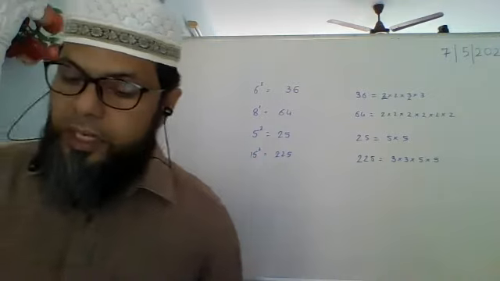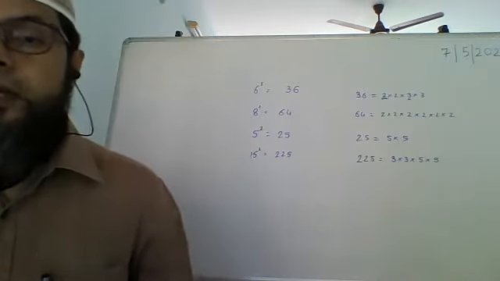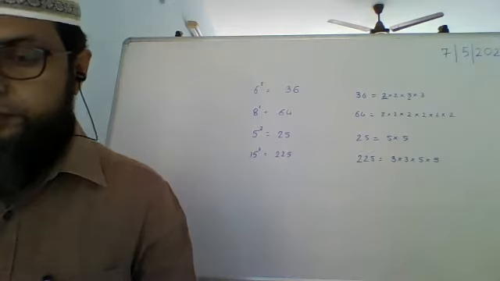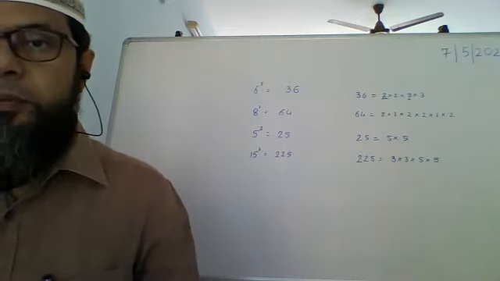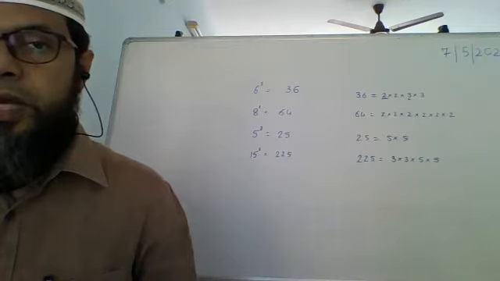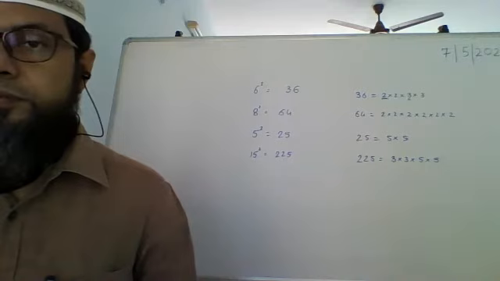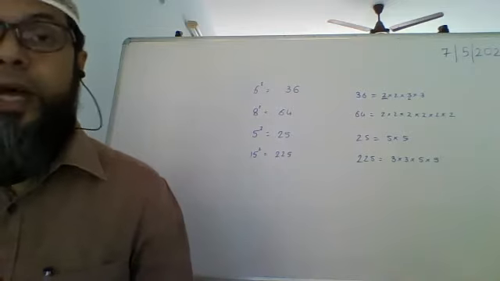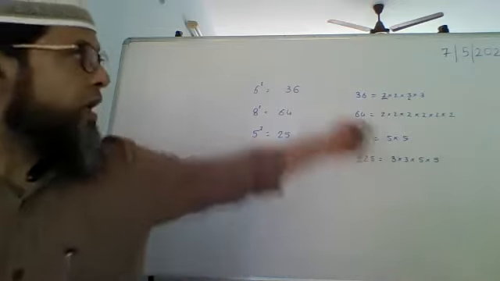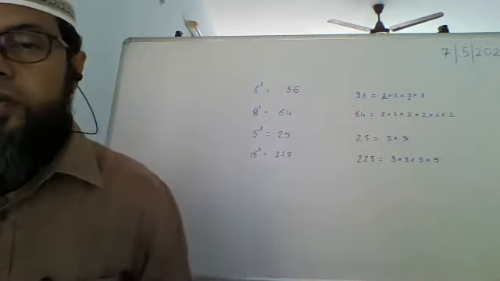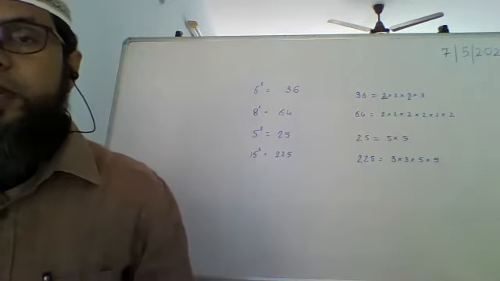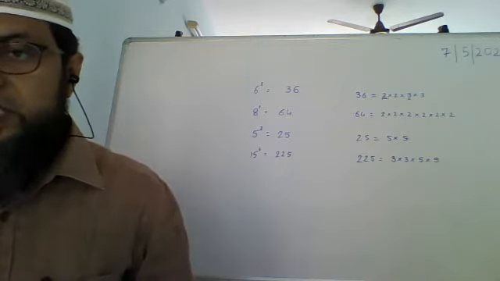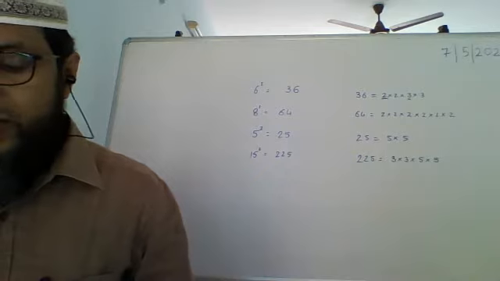Let p be a prime number. If p divides a squared, where a is a small letter a, then p divides a.